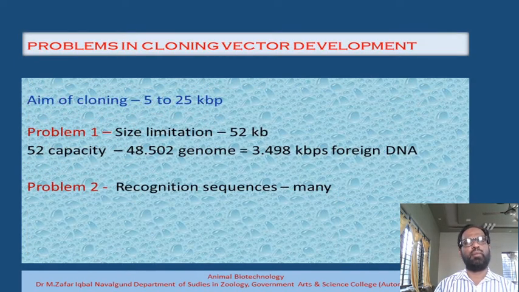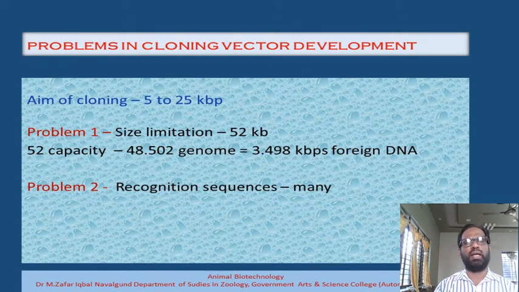Now, what is the aim of developing the cloning vectors based on the bacteriophage lambda? We already discussed in the first video that if plasmids are used, then we have got a size limitation. Only a DNA of about 2 kilobase pair, 3 kilobase pair, or 4 or 5 kilobase pair can be cloned by using the plasmid based cloning vector, and that is the limitation which is there in case of the plasmid.